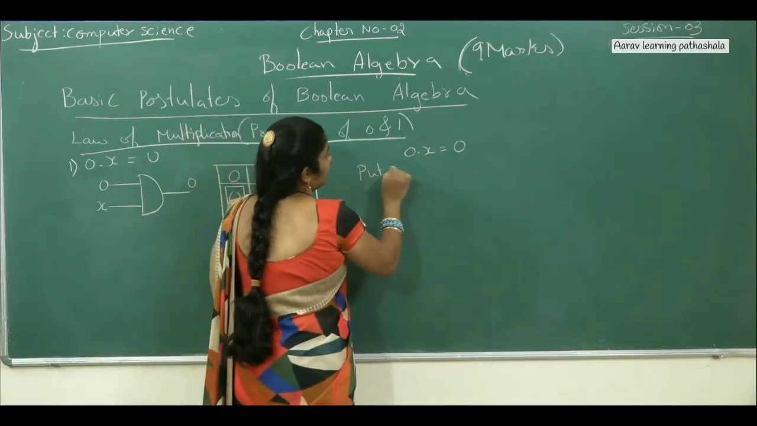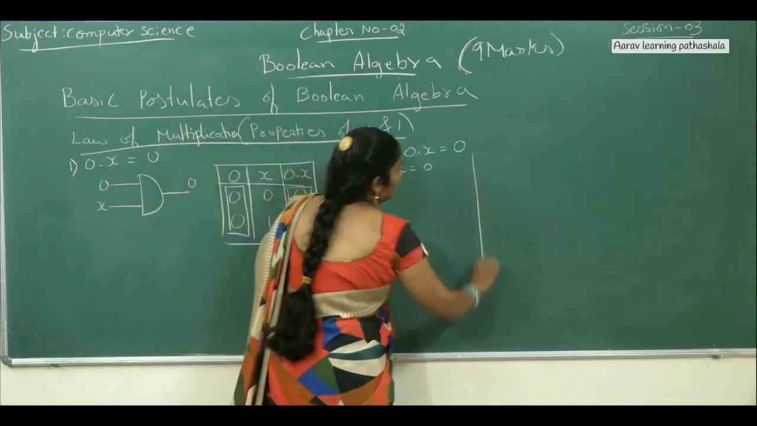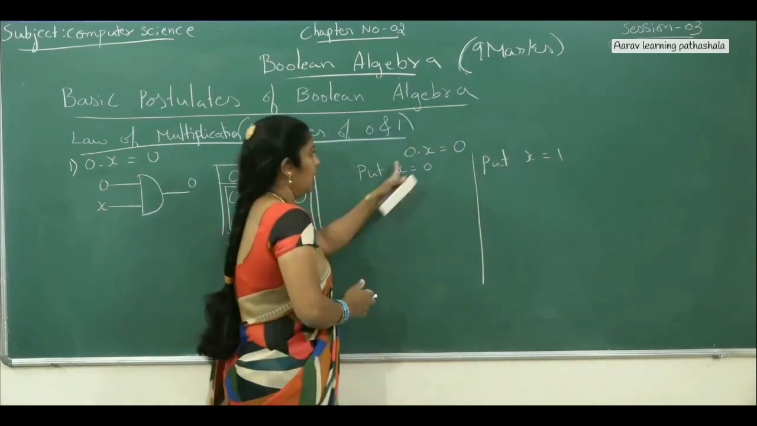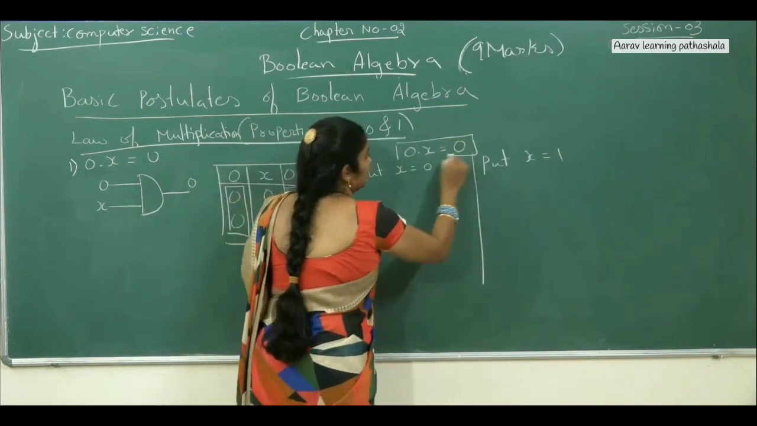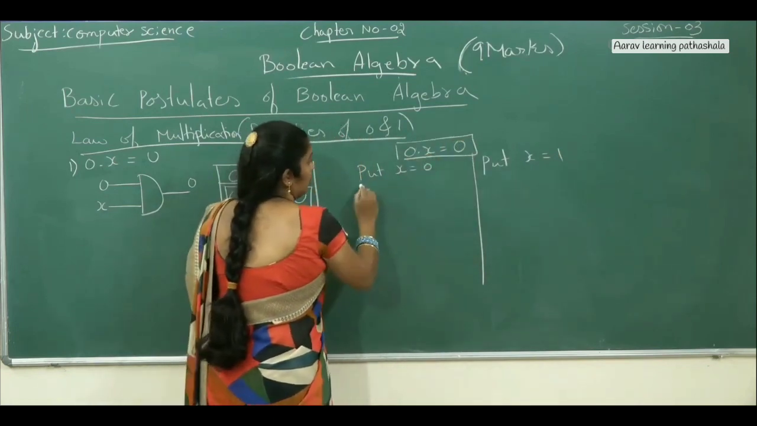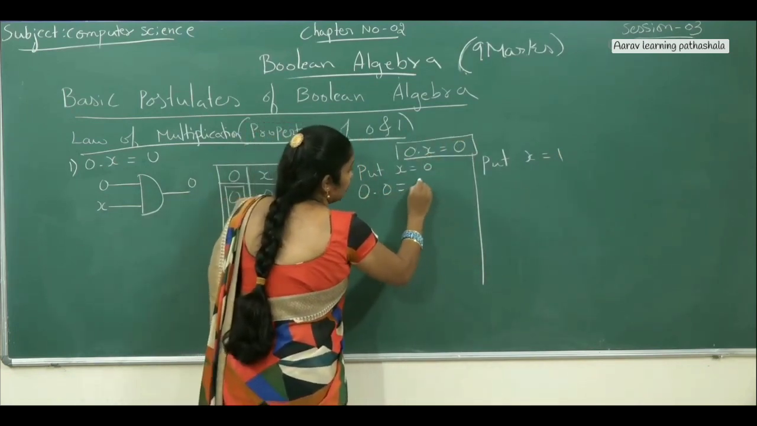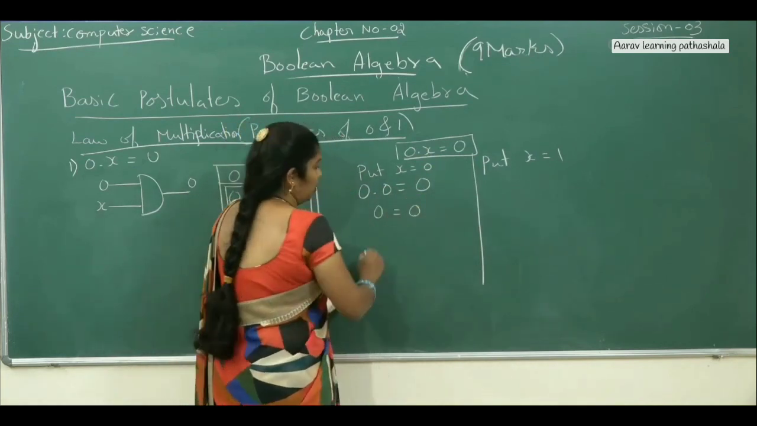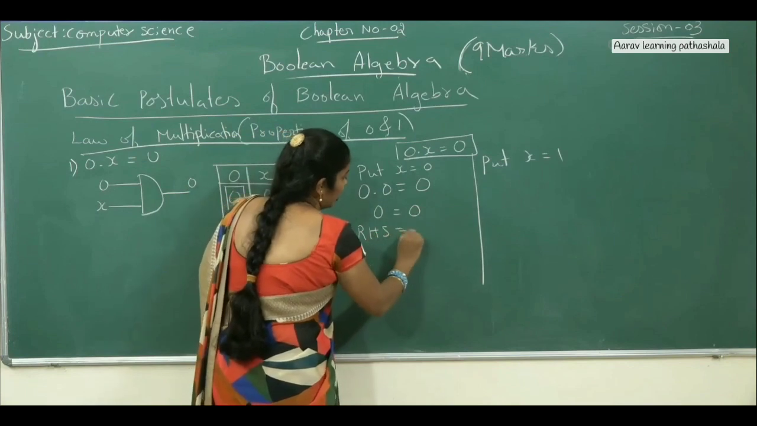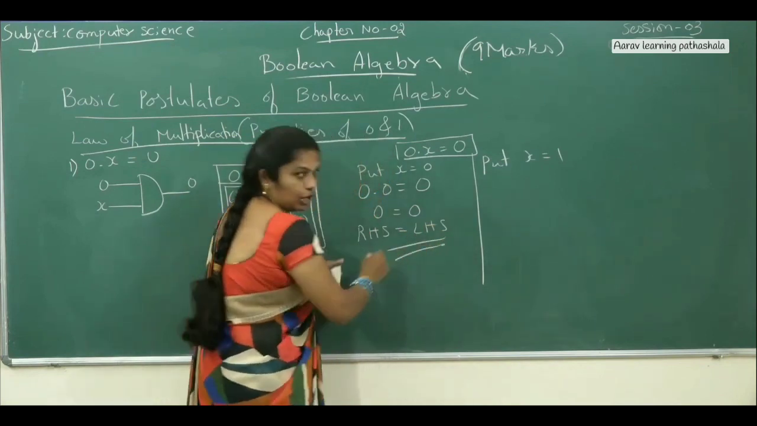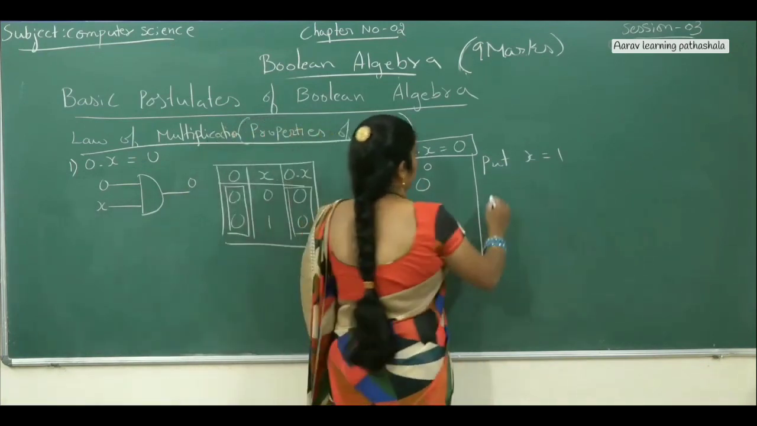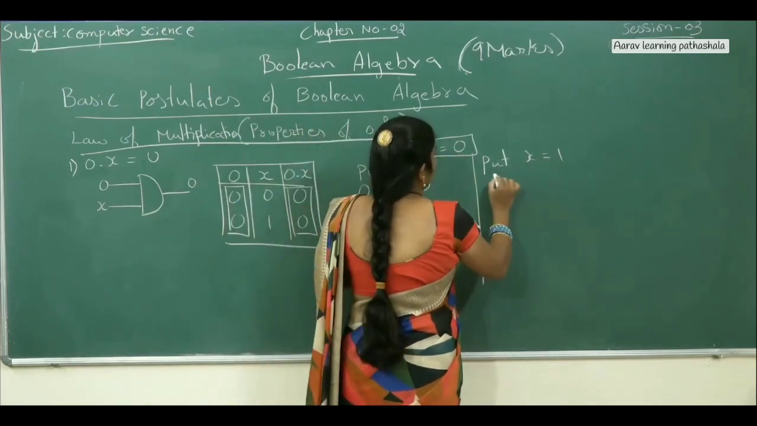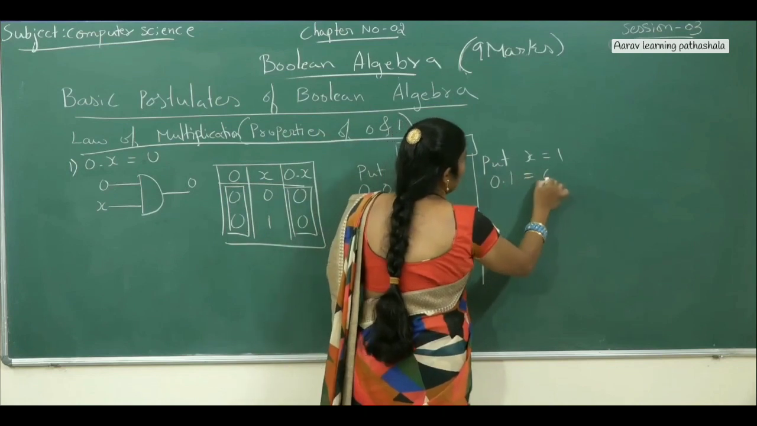In the perfect induction method, put x equals 0 one time and then put x equals 1 one time. Now, for the given expression, put 0 in place of x. 0 into 0 equals 0. 0 into 0 is nothing but 0 only, equals 0. Therefore, right hand side value equals left hand side value. For the second option, in place of x you have to put 1. That's why 0 into 1 equals 0.